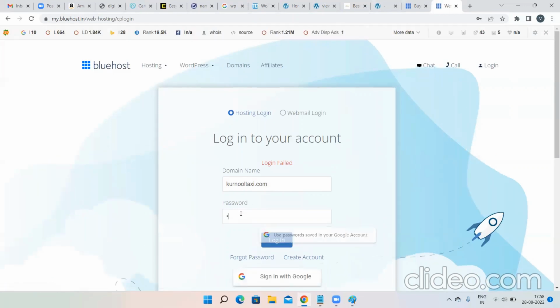Is the process the same for Hostinger and other platforms also, madam? Yes. How you are doing it for a subdomain, in the same way you need to do it for the main domain also.